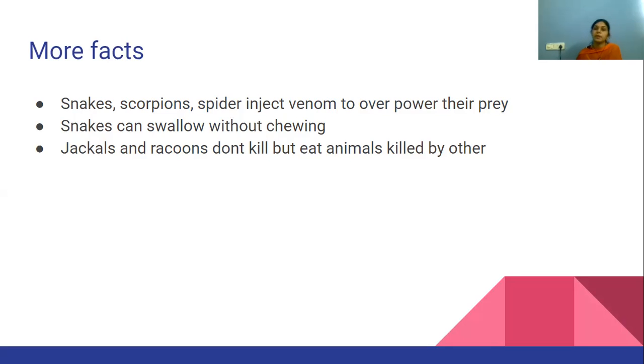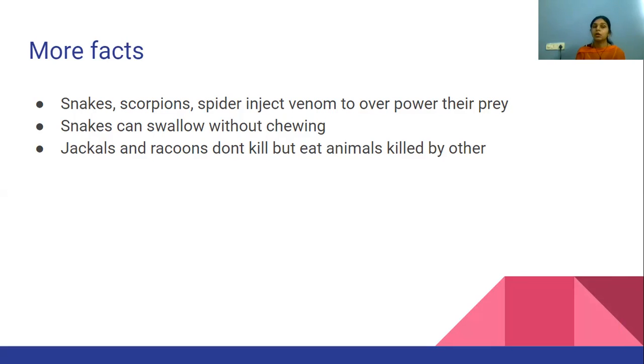And what spiders do, they create the web, and when any insect gets trapped in the web, they will inject venom on it, and it becomes unconscious. It becomes easy for the spider to kill and eat the insect. So these were some facts about how different carnivores eat.